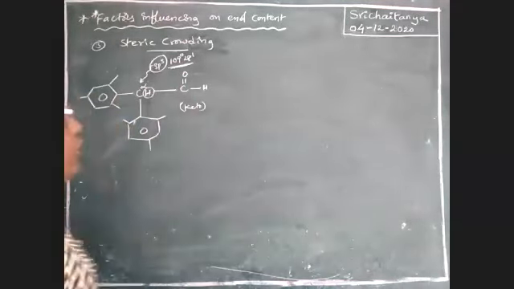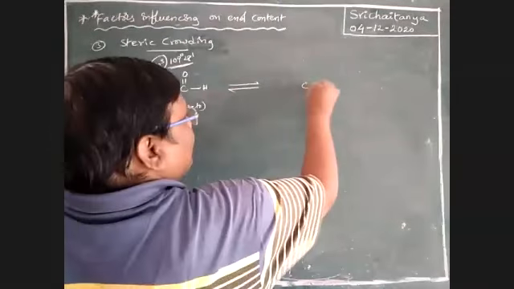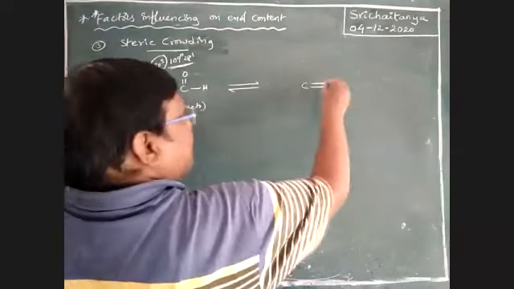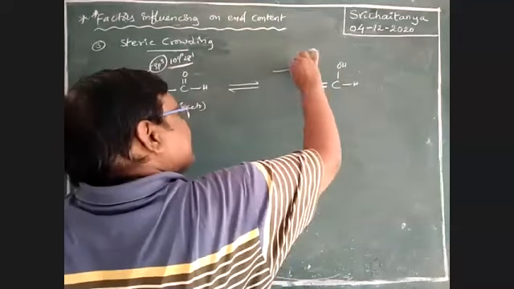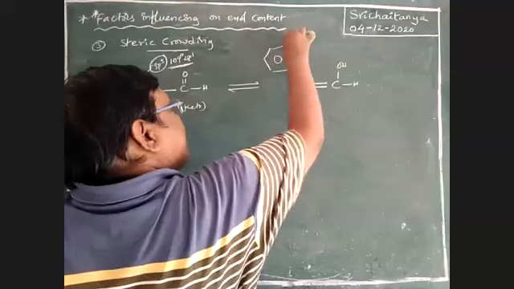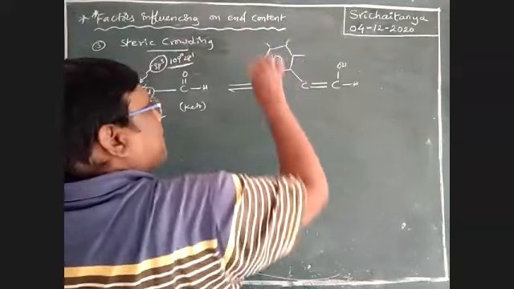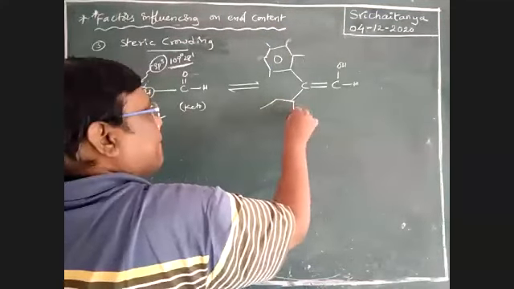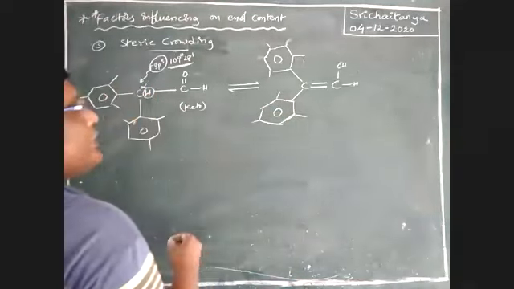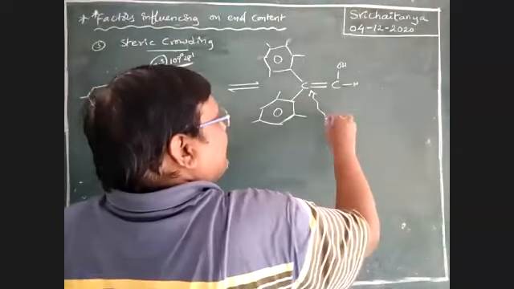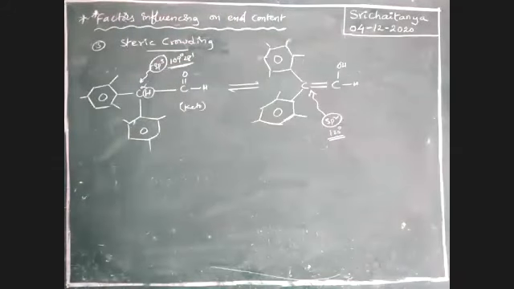Now the double bonded carbon has OH. Now this carbon is sp2 hybridized and 120 degrees is the angle.